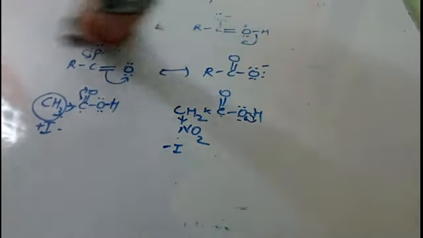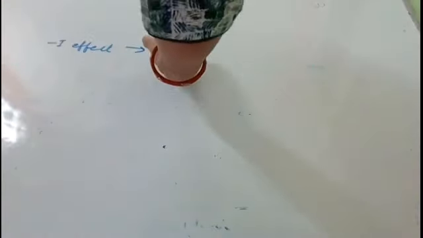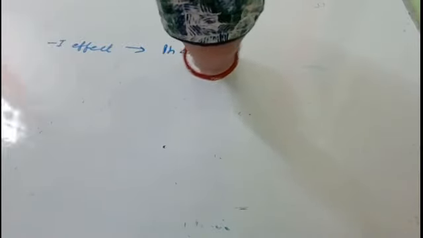Right. Now I will give you the order in which plus I and minus I effect is shown by various groups. The minus I effect groups are such as phenyl group, then iodo, then bromo, then chloro, then fluoro, then cyano, then nitro, then CF3.